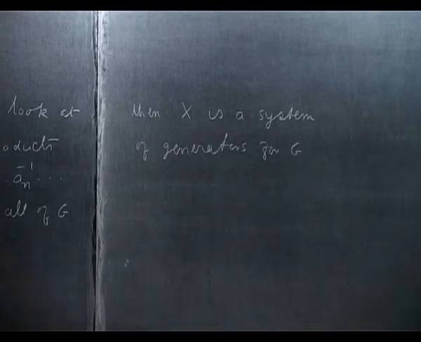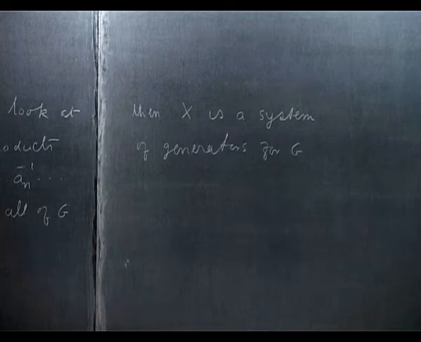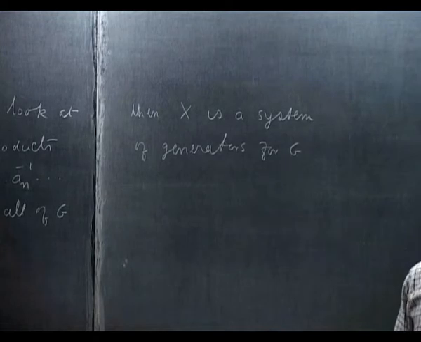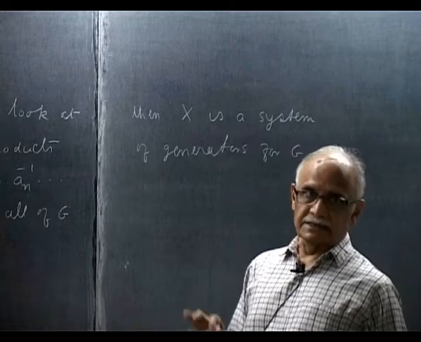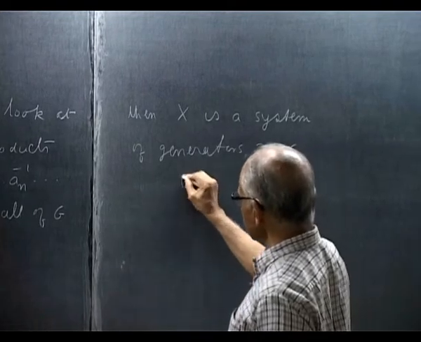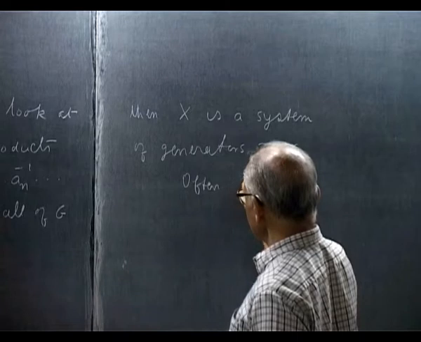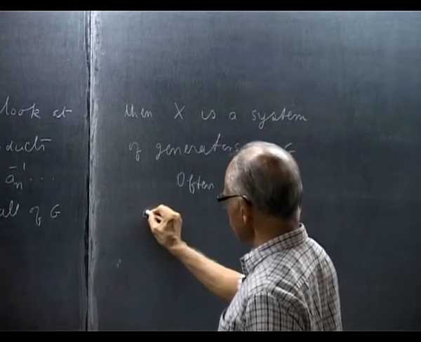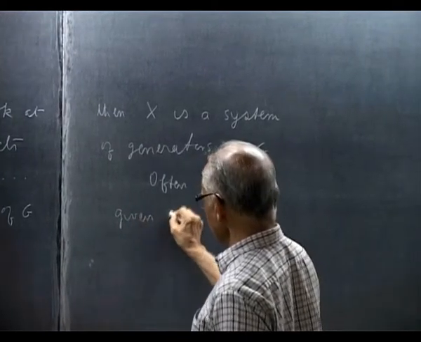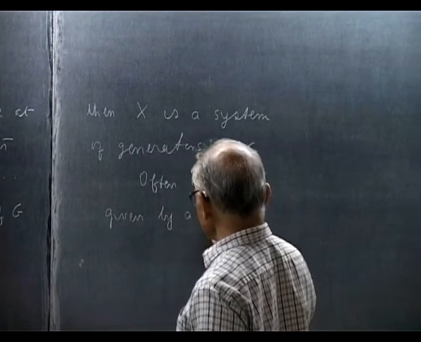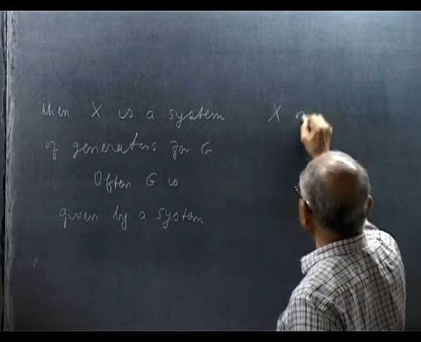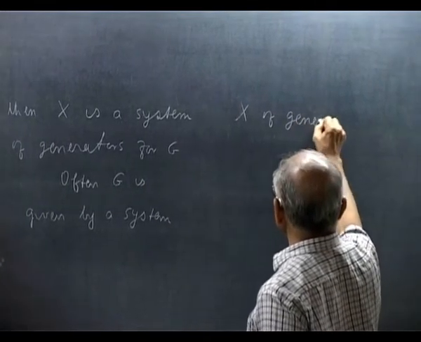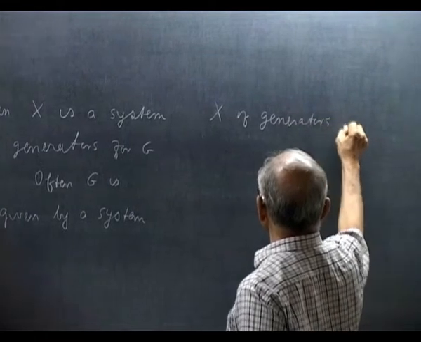So, it is customary to give G in terms of a system of generators and some relations. G is often given by a system of generators and relations.